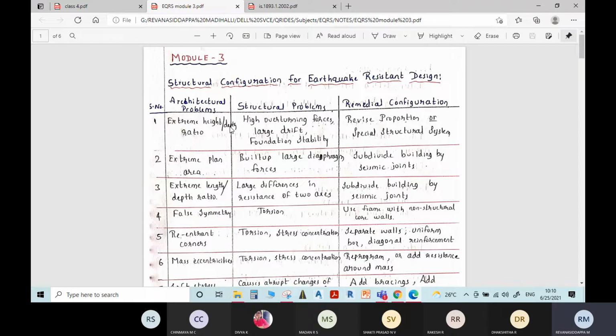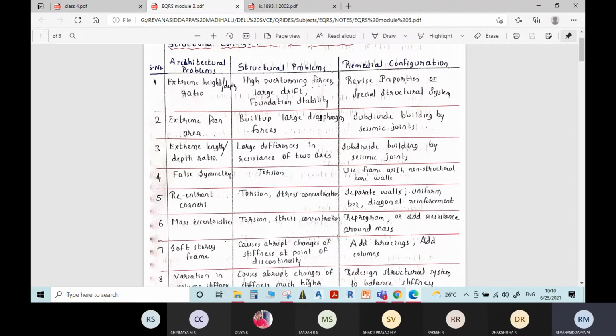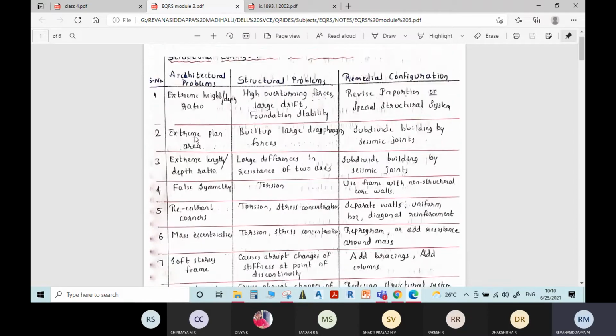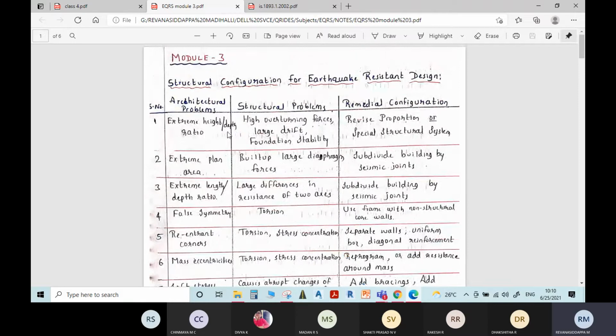There are several factors which we need to take into consideration for making a structure earthquake resistant. With respect to the configuration, I'm telling. There are several parameters related to the configuration of a building to make it an earthquake resistant structure, and several parameters associated with this structural configuration are listed here. You can see here, the first one is the extreme height to depth ratio.